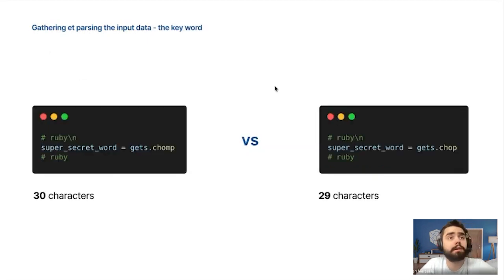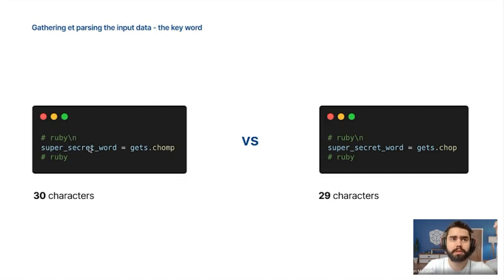The first and easiest trick is the one that allows us to get the keyword. As the input is on several lines, we will receive the word followed by a \n. So imagine if the super secret word is Ruby, it will always be followed by a \n.